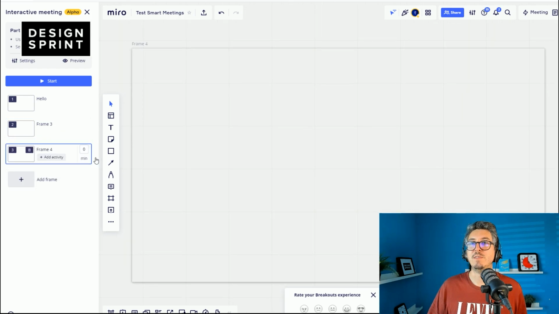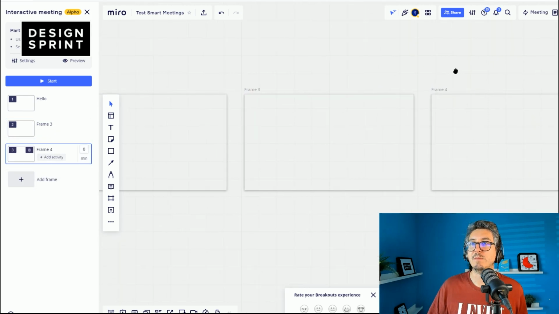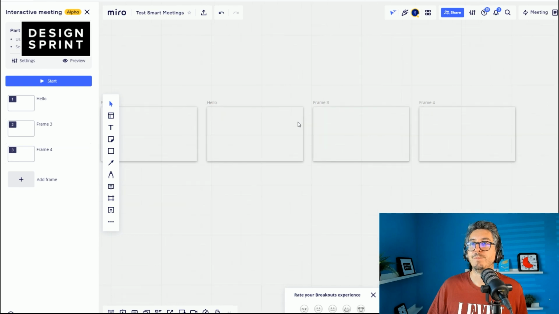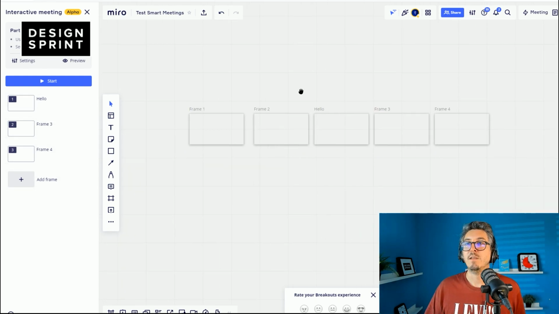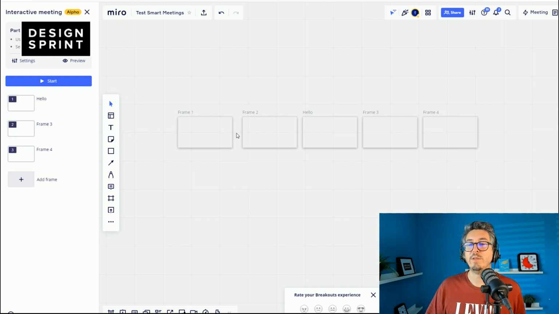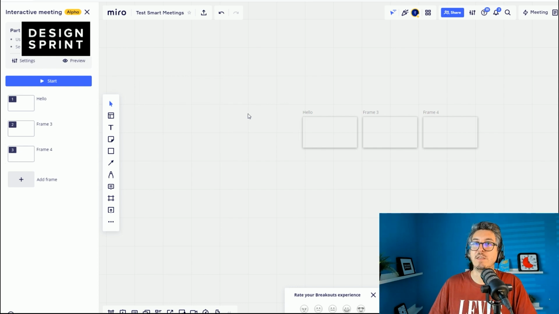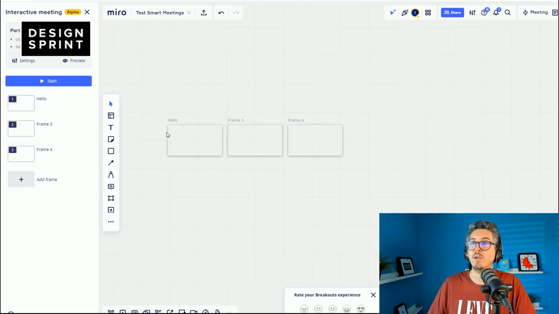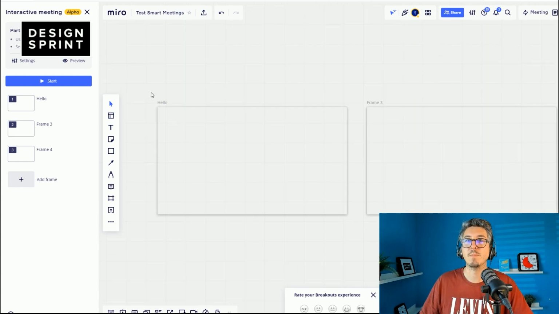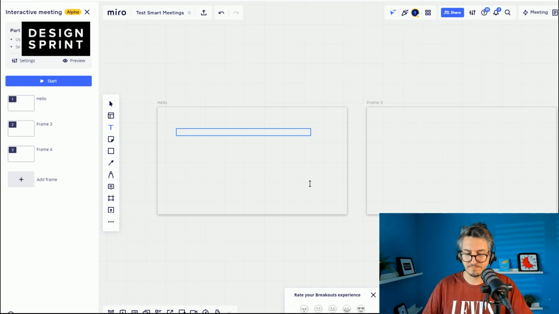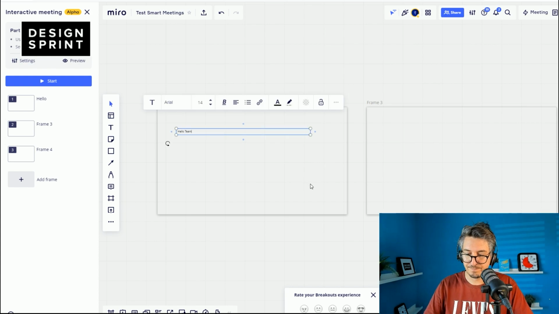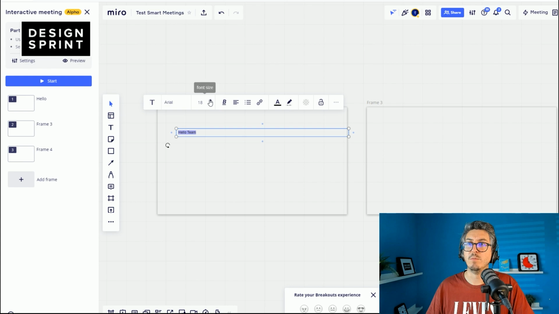I can add the frames, they populate in here with the same format. So hello, frame 3, frame 4. Okay. So really you need to use that tool to create the frames because the first 2 I created are not taken into account, so I will go just with the tool. Okay, nice. And here I can just design my activities, so I could write hello team. So that's my frame number 1.